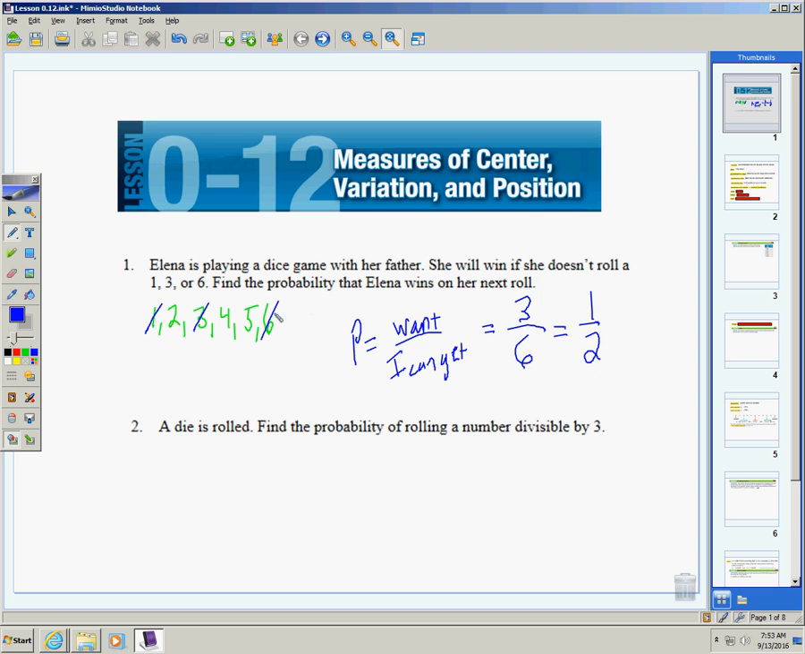And a die is rolled. Find the probability of rolling a number divisible by 3. Well, we're going to look at this exact same list. How many numbers are divisible by 3? 3 is divisible by 3. 6 is divisible by 3. So there are 2 numbers that are divisible by 3. That's what I want. How many can I get? Well, I can still get all 6, which means the probability is 2 over 6 or 1 over 3. Just a quick review of yesterday.